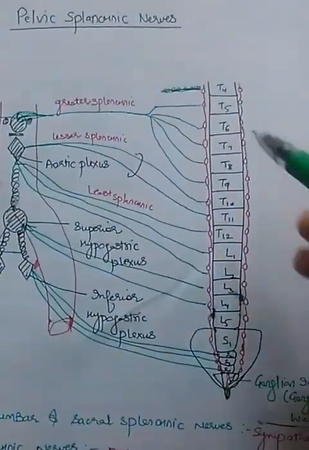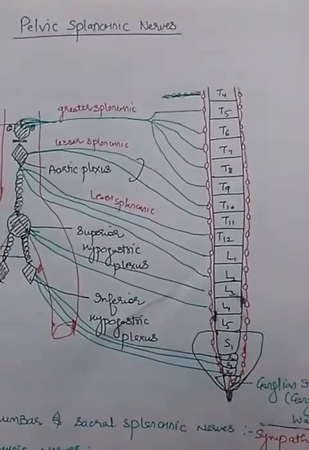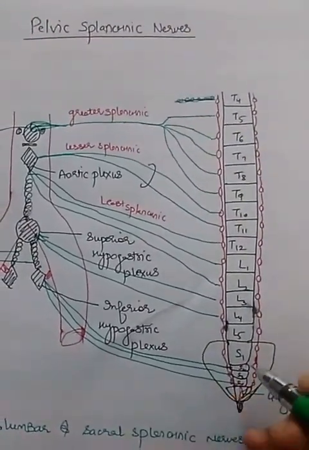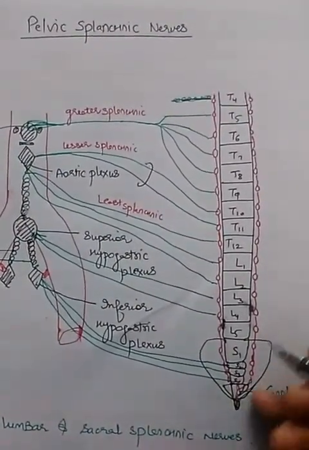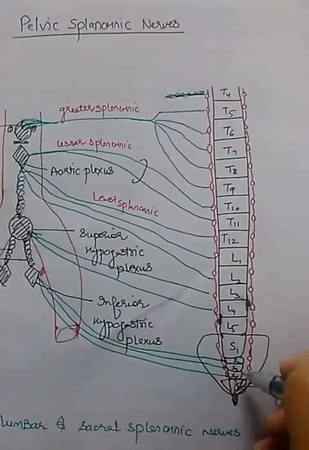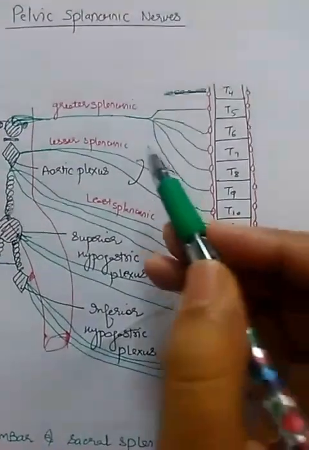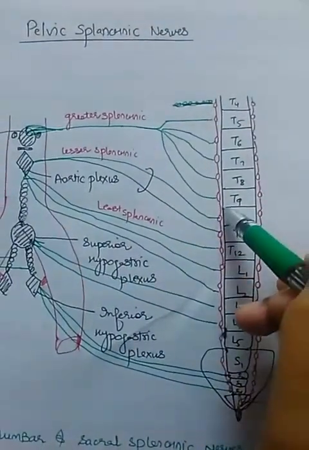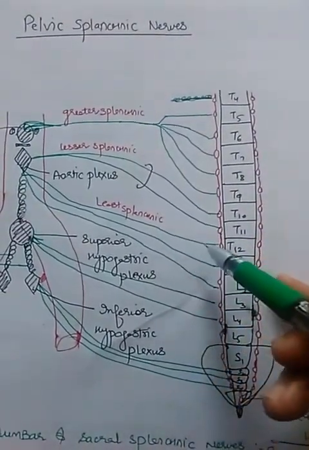Also, you should keep in mind that the thoracic, lumbar, and even the sacral splanchnic nerves are sympathetic, whereas the pelvic splanchnic nerves, which arise only from S2, S3, S4 of the sacral region, are parasympathetic. All others are sympathetic. As I have told, the greater splanchnic nerve arises from T5 to T9 ganglia, lesser splanchnic from T10 and T11, and least splanchnic from T12.